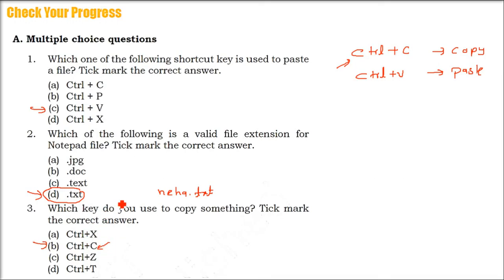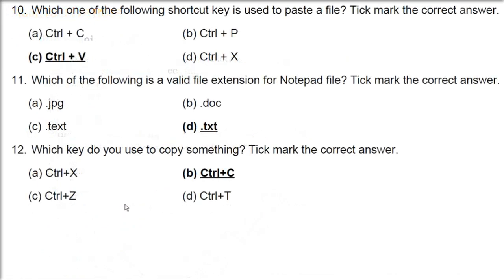Ctrl X is for cut, Ctrl Z is for cancelling your operation. It will go to the previous operation. Whatever operation you have done, it will go back. So this is for your reference.